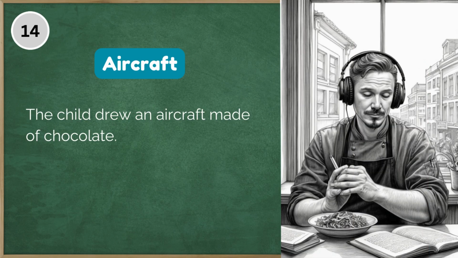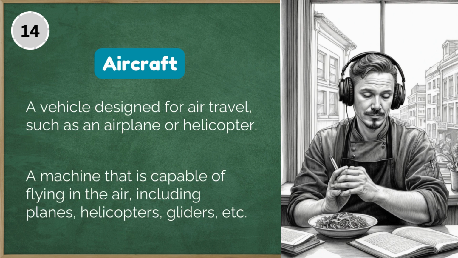14. The child drew an aircraft made of chocolate. Aircraft, a vehicle designed for air travel, such as an airplane or helicopter. Aircraft, a machine that is capable of flying in the air, including planes, helicopters, gliders, etc.